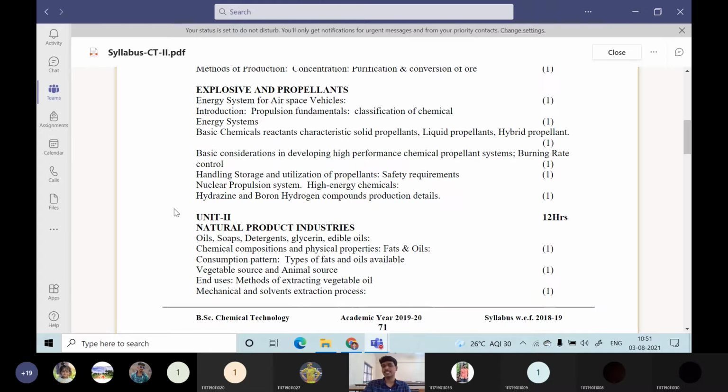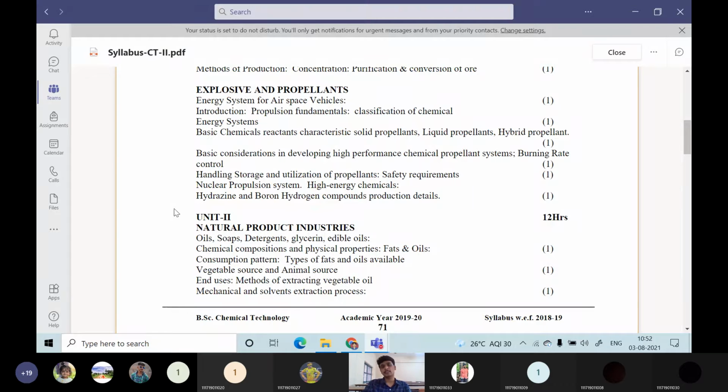Then the next one is the basic considerations in developing a high performance chemical propellant system, like burning rate control. Whenever something is burning in one type of setup, it will burn easily and the energy produced will be very low. There are two types of burning rates. What are these two types? How, through the burning rate, can we obtain the maximum heat from that particular burning? We will see this in detail in burning rate control.